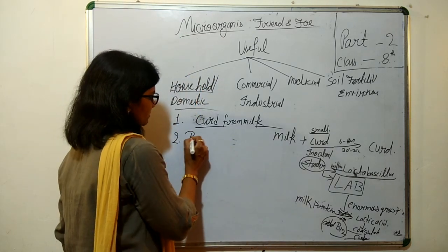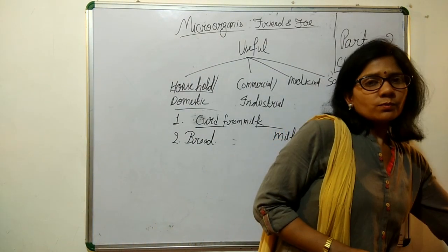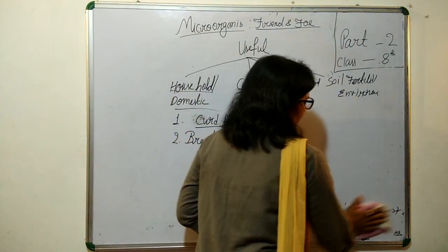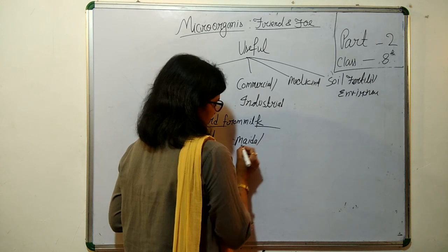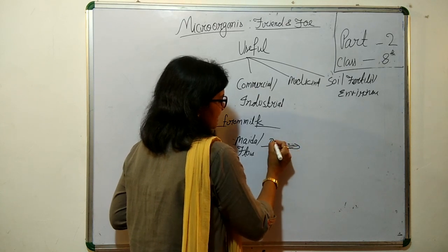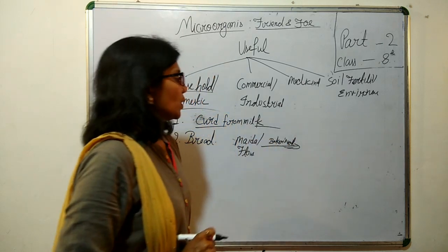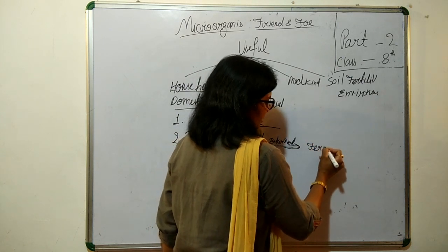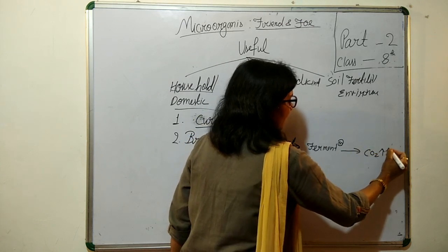Let's see the second use, making bread. We have seen that in maida, the wheat flour or any grain flour, we add baker's yeast. What does it do? This baker's yeast undergoes fermentation in the dough and releases carbon dioxide.